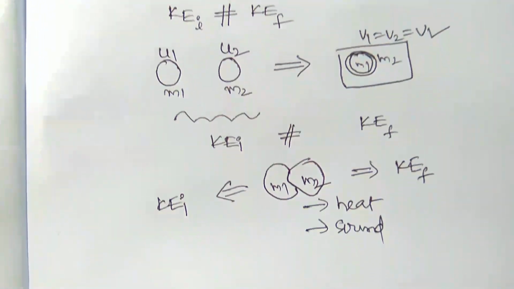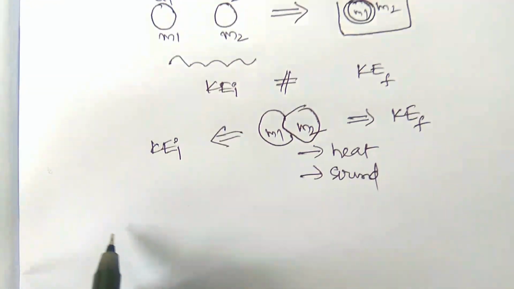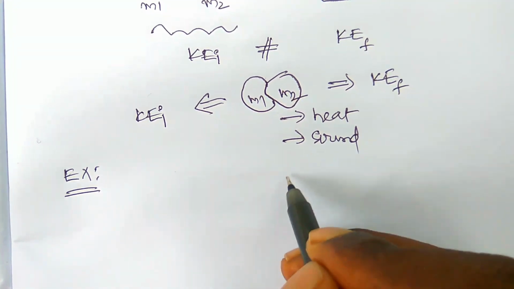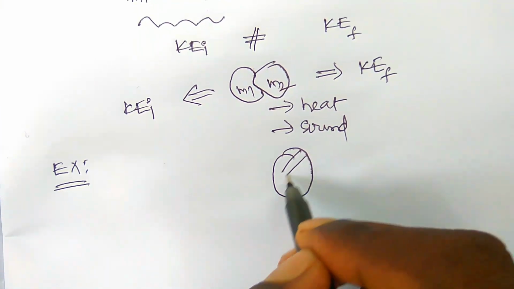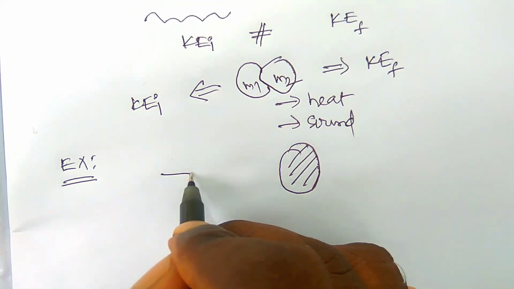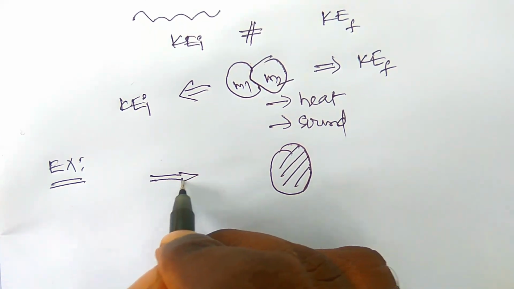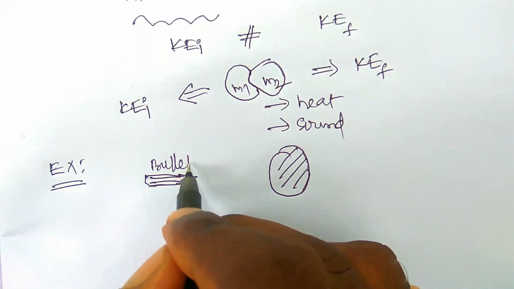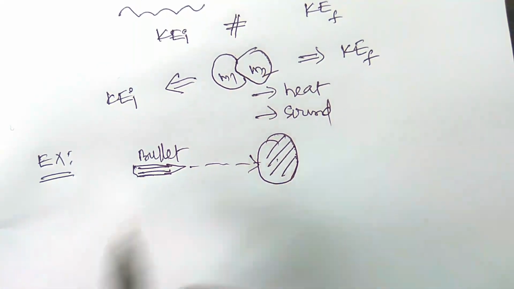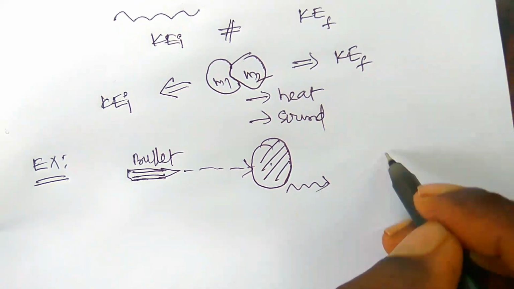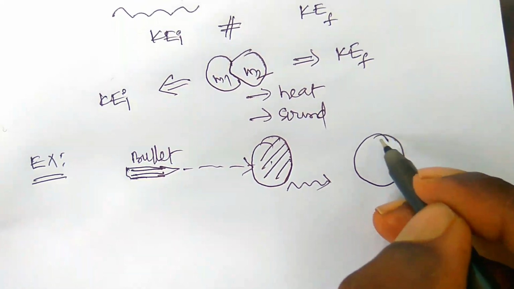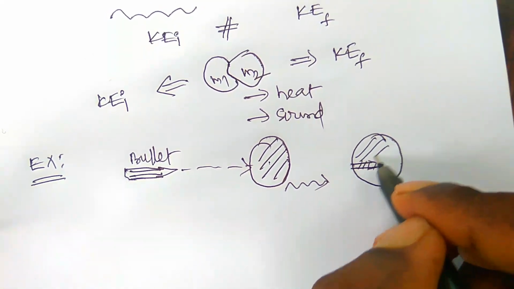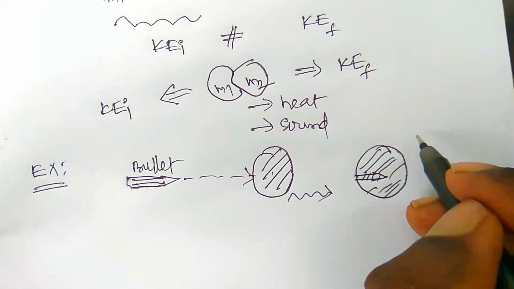What is the best example for the inelastic collision in our daily life? Suppose here there is a target. When the bullet is fired from the gun, it hits the target. After collision, the bullet and target combined move together. This is the common velocity.